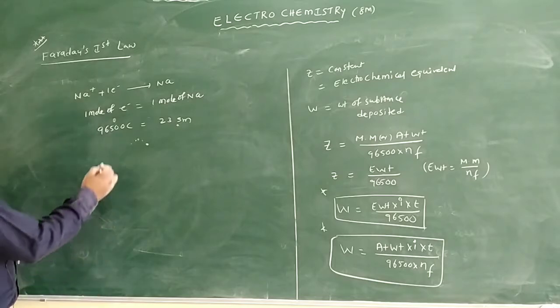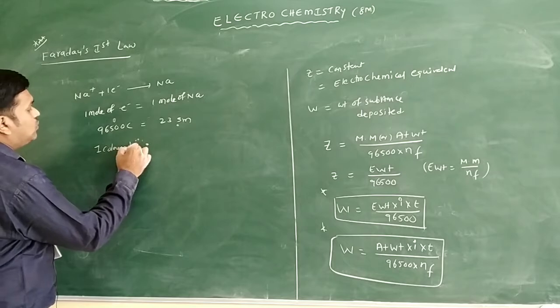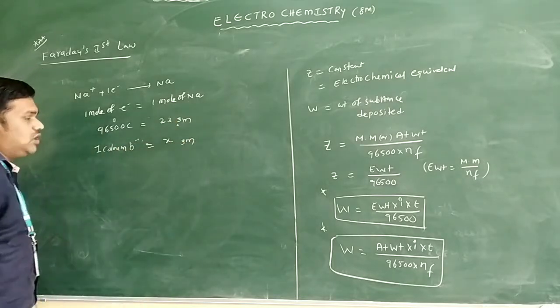If you take 1 coulomb, suppose we are finding how many grams. So 1 coulomb gives x grams.